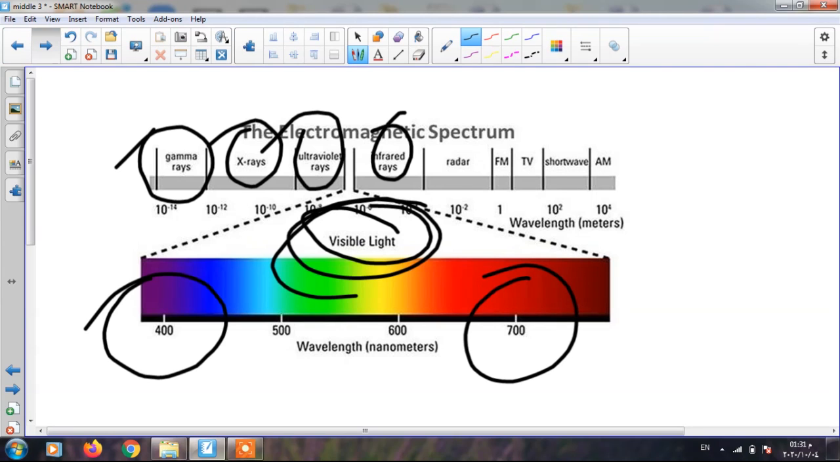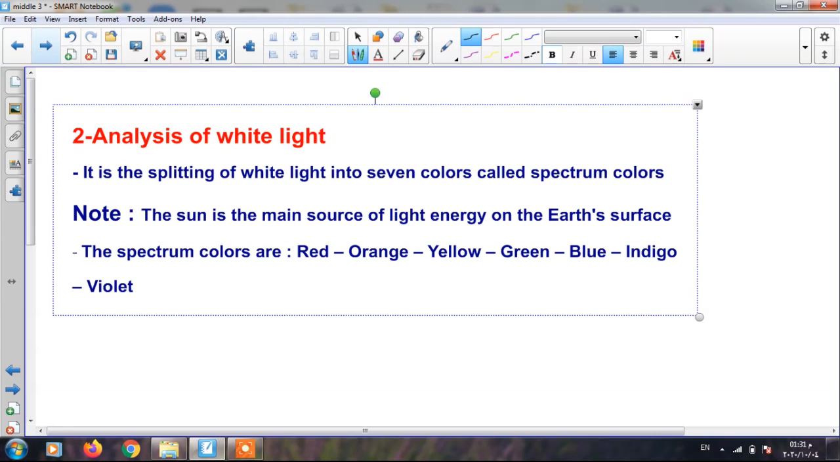Then we'll talk about the analysis of white light. What is meant by analysis? Analysis means splitting or separating of white light into 7 colors, called spectrum colors. How can we prove that? If we put a compact disc, or CD, on a table whose shiny surface faces sun rays or any other source of white light, we will observe the formation of 7 colors, and this is due to the analysis of white light into 7 colors. So we can say white light is analyzed into 7 colors.